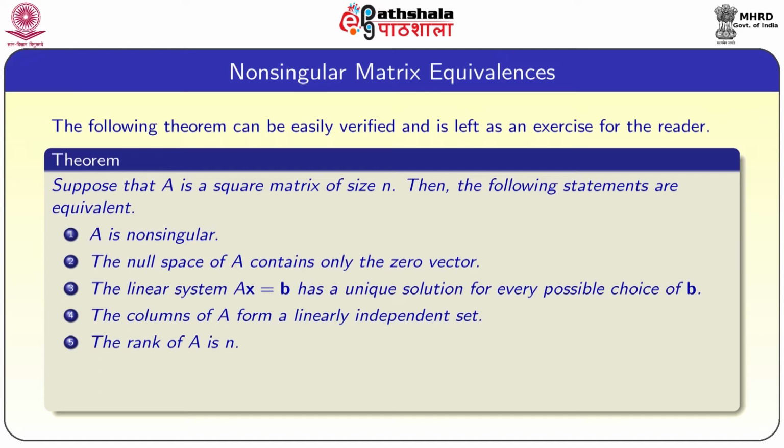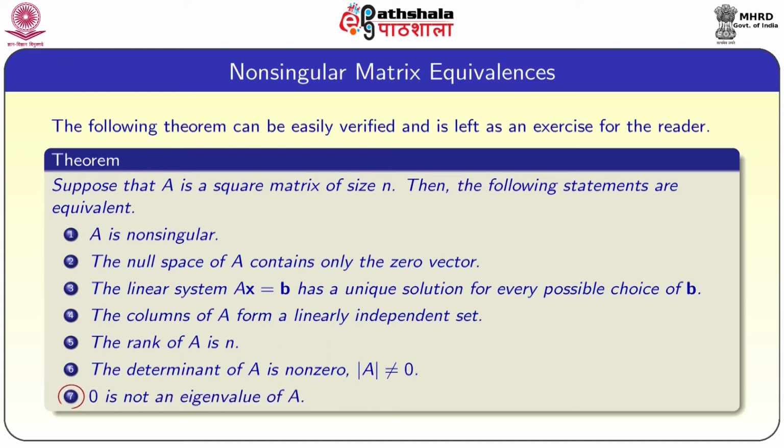So, all these 5 conditions are equivalent whenever A is non-singular. And also another equivalent condition is that the determinant of A is non-zero. That is what we are assuming non-singular means. So, determinant of A is not equal to 0. And 0 is not an eigenvalue of A. So, in the previous result we saw that 0 is an eigenvalue of A if and only if A is singular, or determinant of A is 0. So, all these 7 conditions are equivalent. We can prove that any 2 are equivalent.